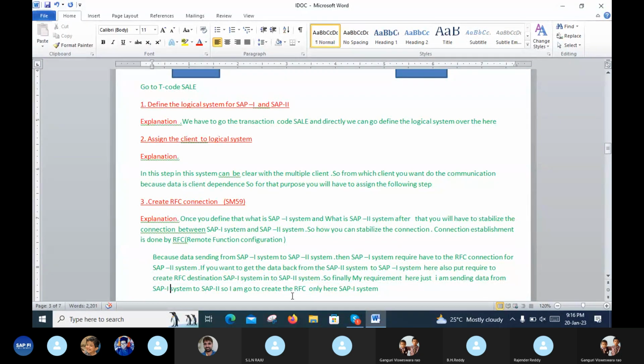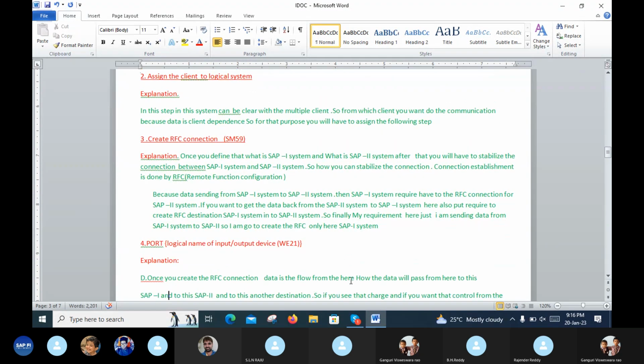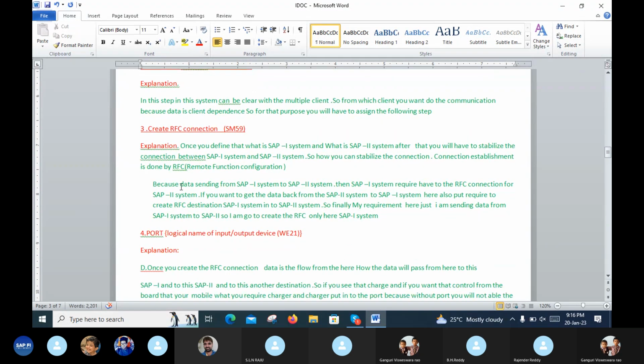So I am going to create the RFC only here, in the SAP1 system. That is the only requirement of the SAP1 system. So this is the RFC explanation. This is T code SM59.